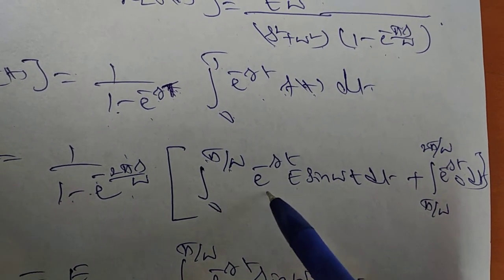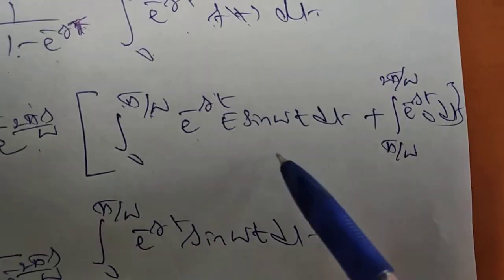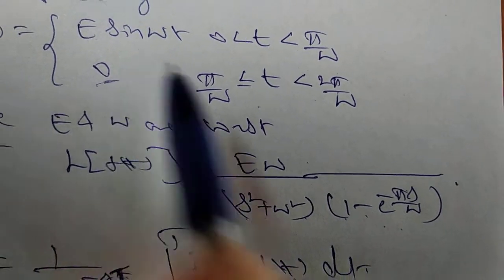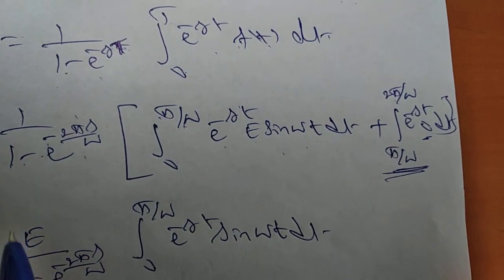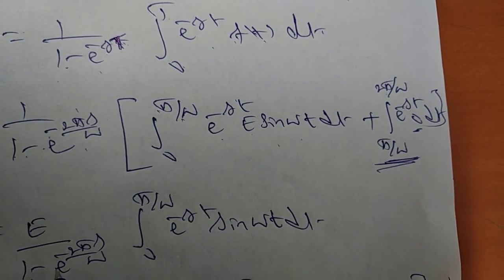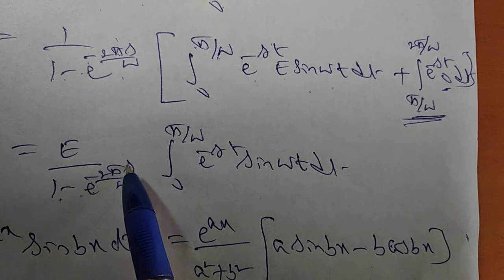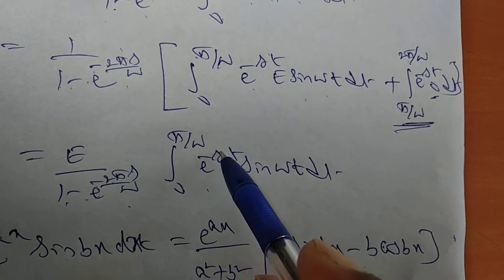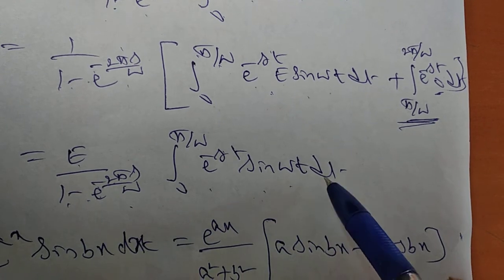Here the integral from 0 to 2 pi by omega can be split into 0 to pi by omega, where the function is e power of minus st times e sin omega t, and pi by omega to 2 pi by omega. What is the function in this case? That is 0, so the second integral becomes 0. So we have e divided by 1 minus e power of minus 2 pi s by omega, integral from 0 to pi by omega of e power of minus st. This e is a constant, we can take e outside, sin omega t dt.